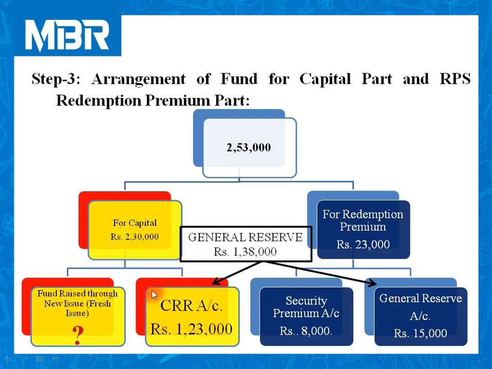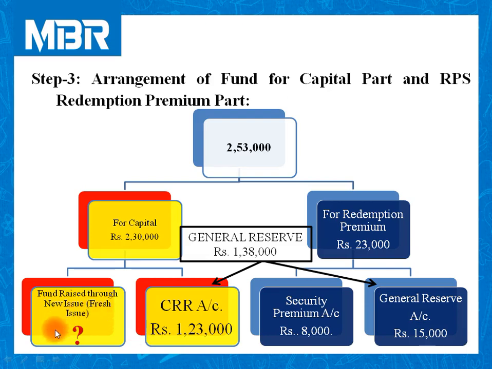So the balance amount available to the company in general reserve is rupees 1,23,000 and this amount is utilized for creating capital redemption reserve, that is CRR. I hope everybody is clear with this calculation.